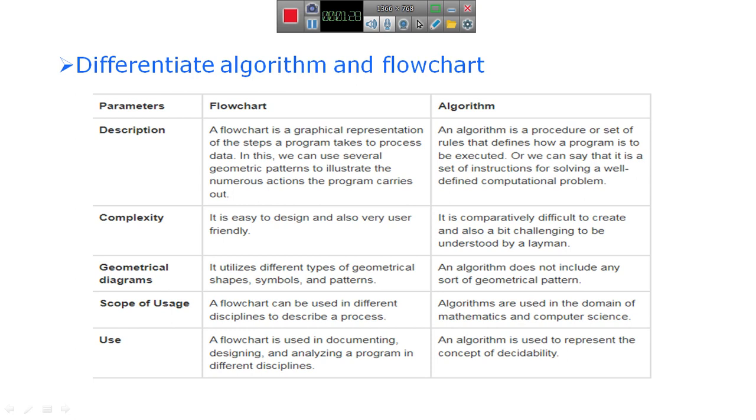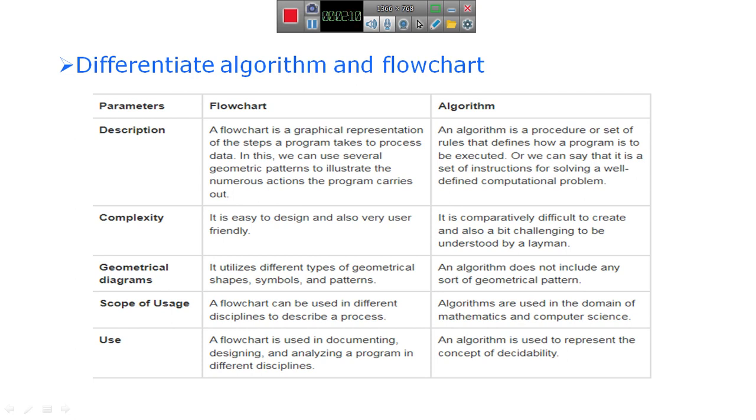So in the previous class, I have explained what is a flowchart and what are the symbols used in flowcharts.